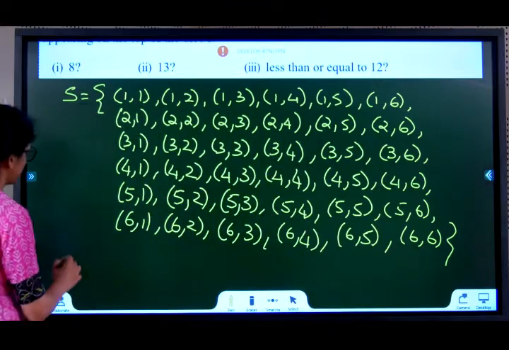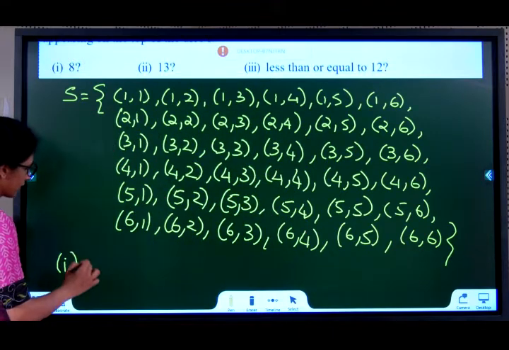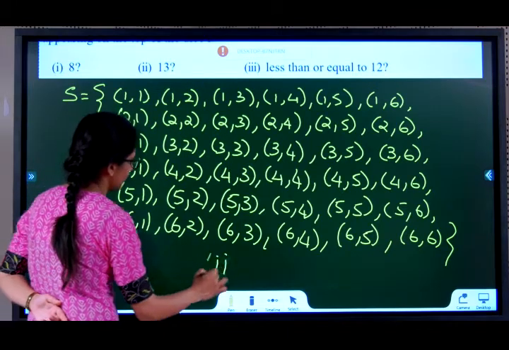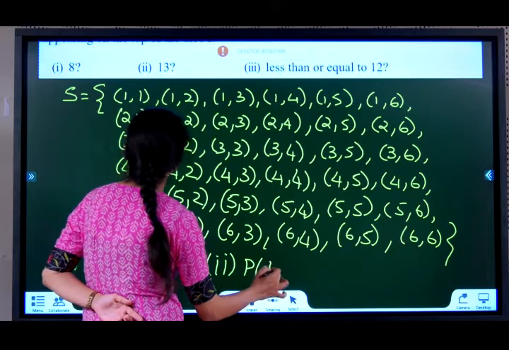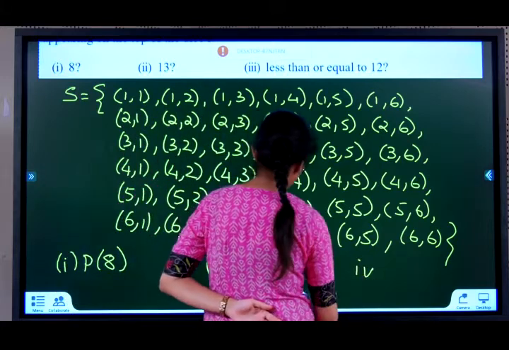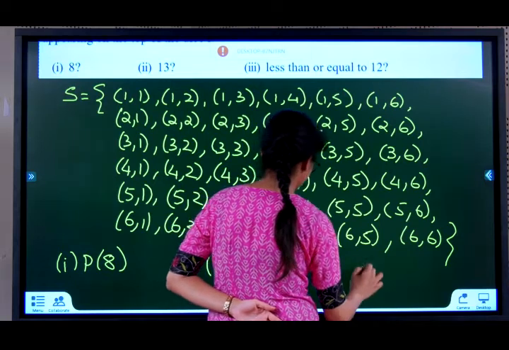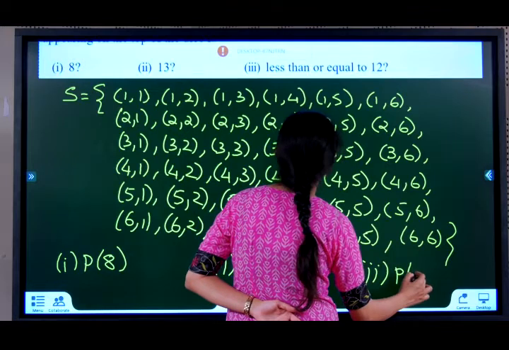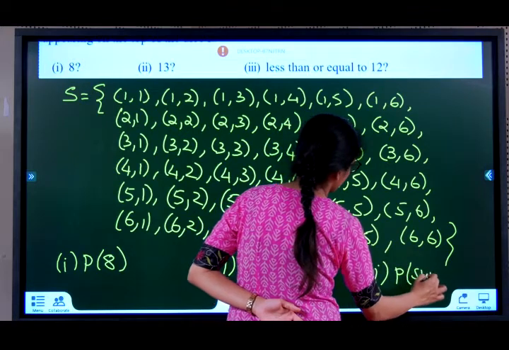They've asked probability of getting 8, probability of getting sum as 13, probability of getting sum as less than or equal to 12.